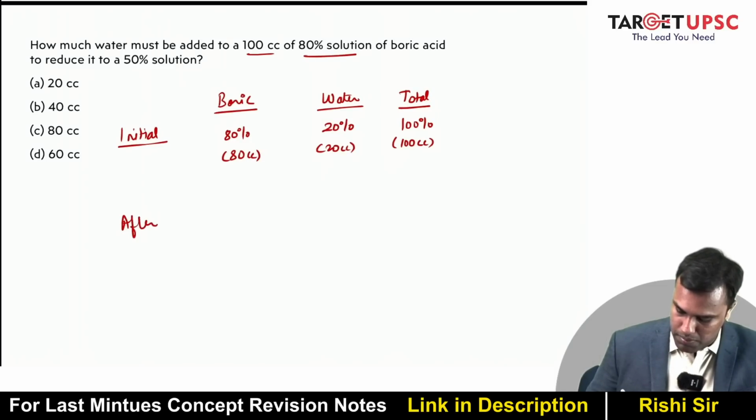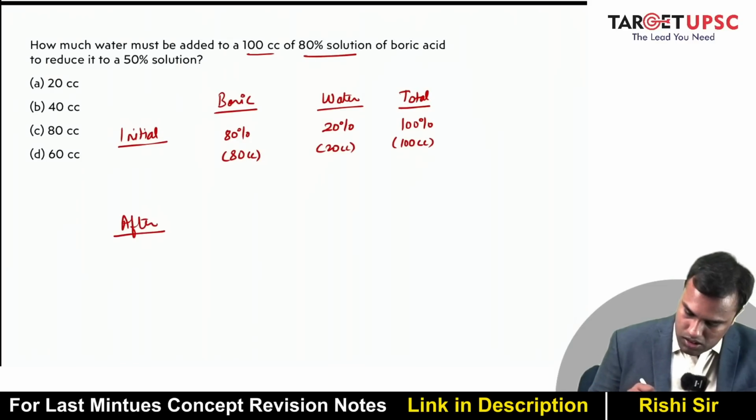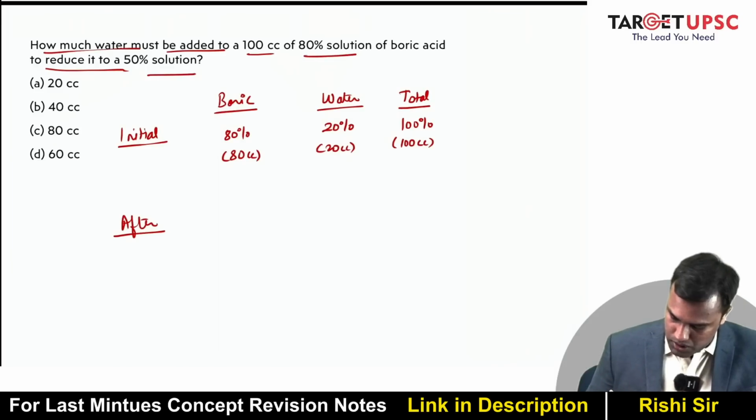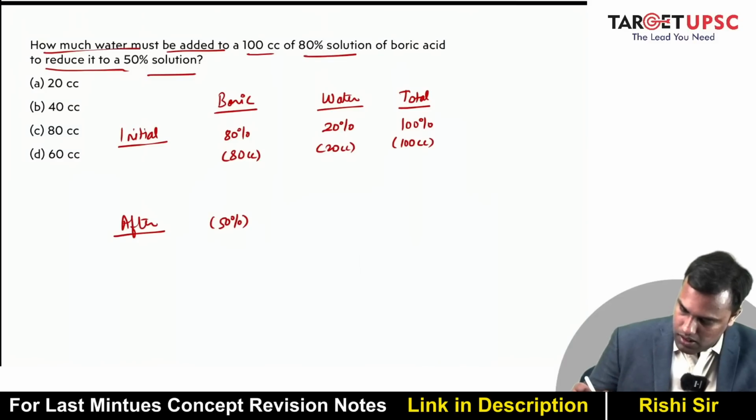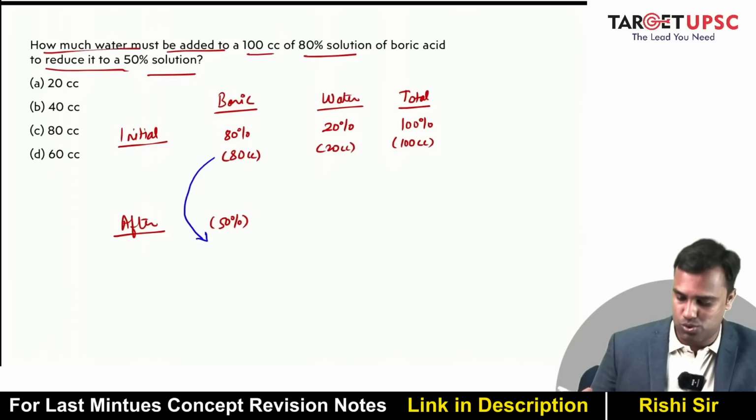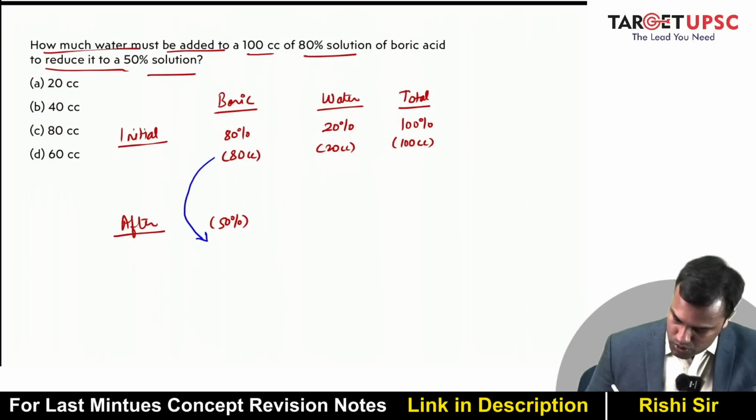Now what happens afterwards? How much water must be added to reduce it to 50%? So this becomes 50%. But my quantity is still the same because I am adding water, right? So I ignore water. I look at what is constant. Boric is constant. So this is still 80 cc.